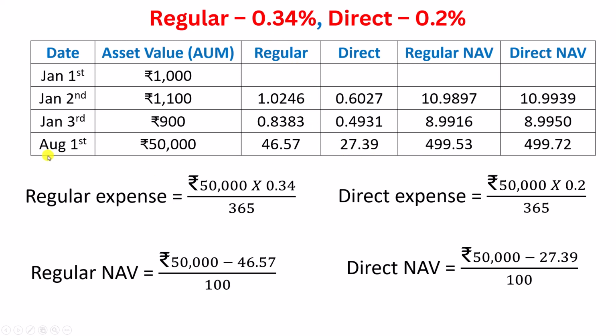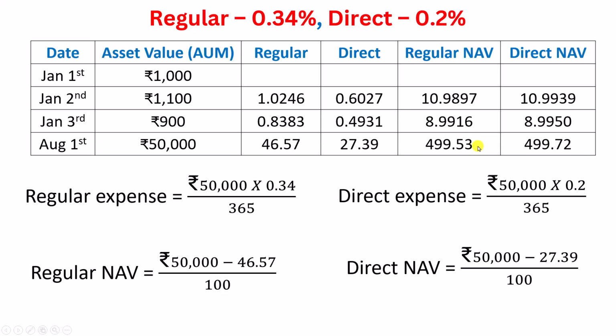Now we can see on August 1st, 499.53 is the NAV of regular plan, and for direct plan it is 499.72, meaning the NAV of direct is more than this. Now you must also know that these are all small values. I have taken small values to keep the math simple. Okay. In reality, this will be in crores and this will be in many thousands of rupees.